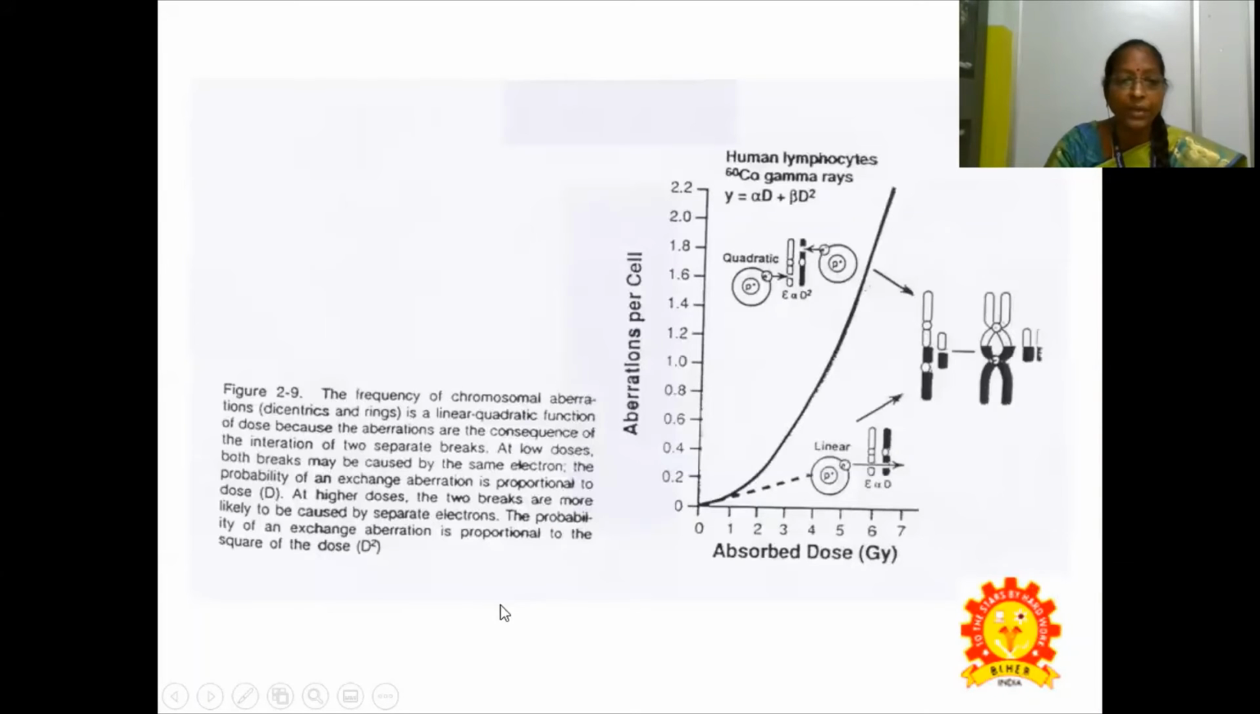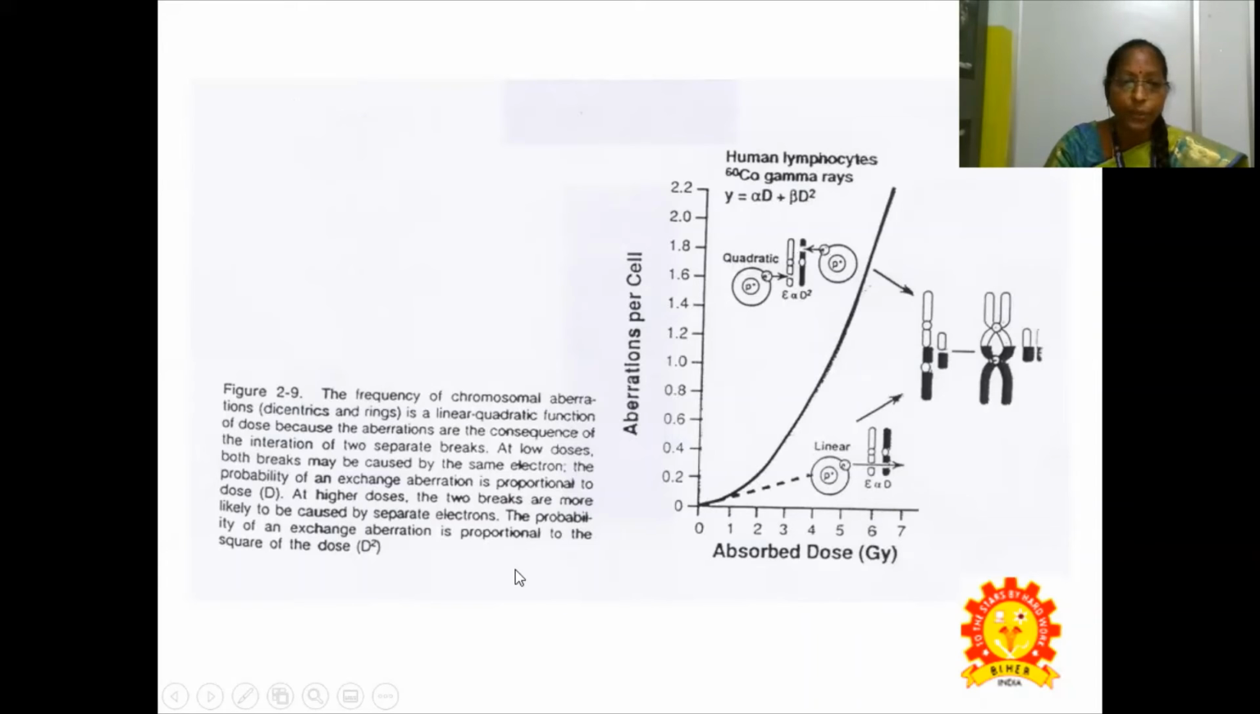This shows the frequency of chromosomal aberrations, the dicentrics and rings, following a linear quadratic function. The curve itself says it is a linear quadratic function, that is, y is equal to alpha D plus beta D squared. The human lymphocyte aberrations per cell are shown here graphically.